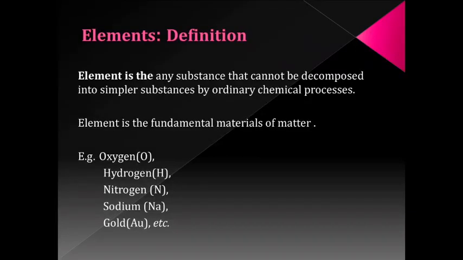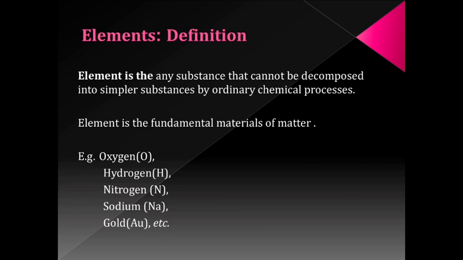We will start from the definition of elements. What is an element? The element is the fundamental material of the matter. It is the simplest form of the matter which cannot be decomposed into further simpler forms. The properties of the elements will be similar to the properties of the atoms of that element. So, by any ordinary chemical process, we cannot decompose the elements into simpler substances. For example, oxygen, hydrogen, nitrogen, etc.